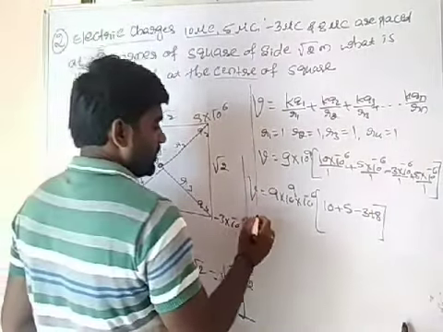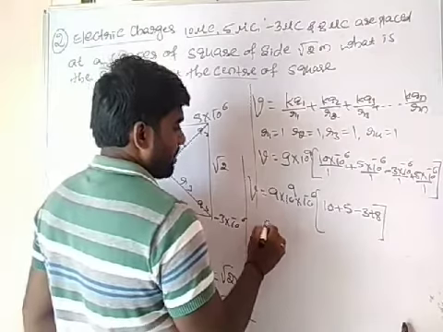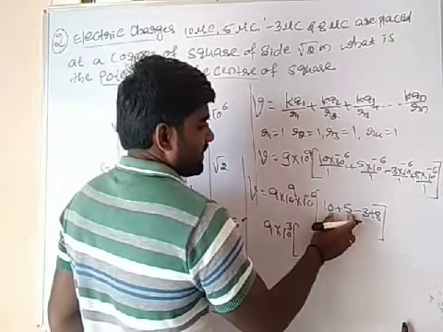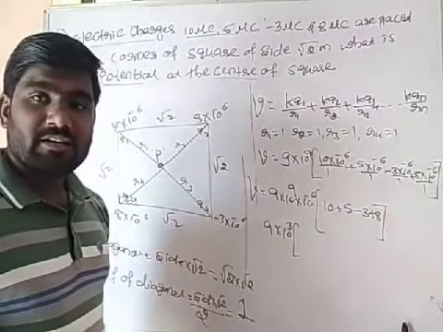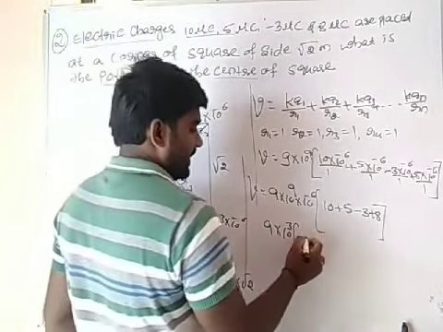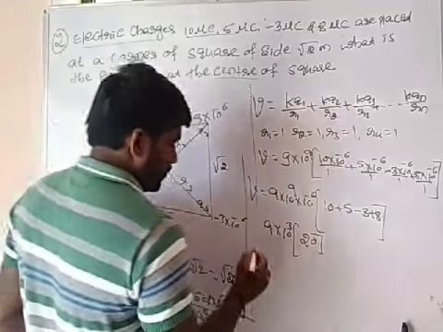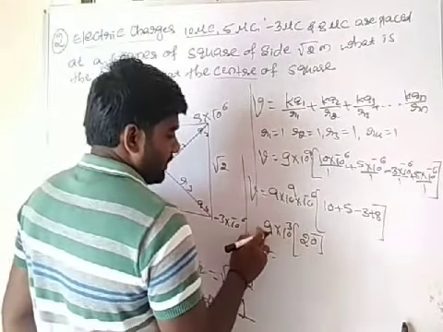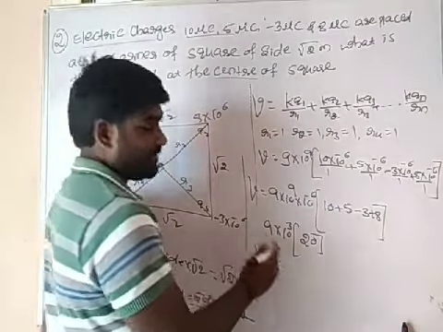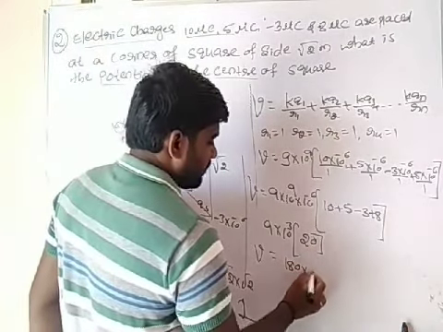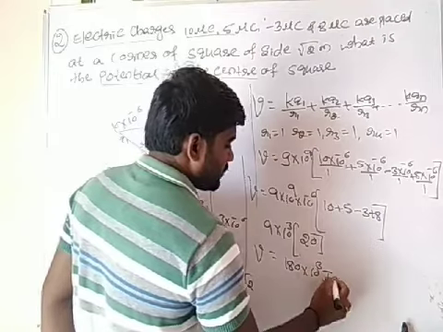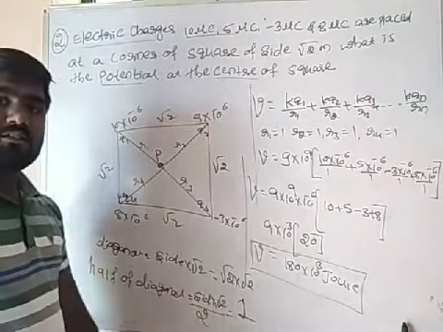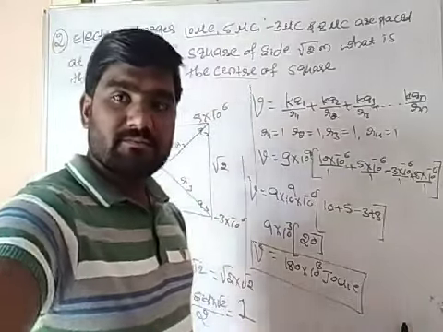So this is equal to 9 into 10 to the power 3, 15. 15 minus 3 will be 12. 12 plus 8, it will be 20. So total potential at center is equal to 20 into 9, 180 into 10 to the power 3 joule is the final answer. Okay. See the next question.